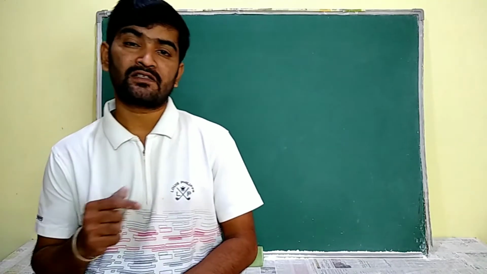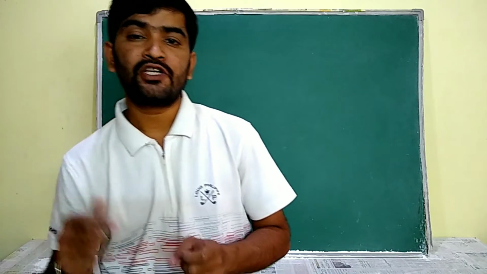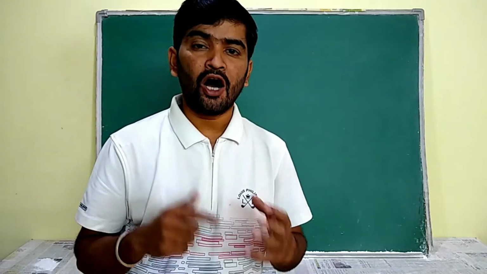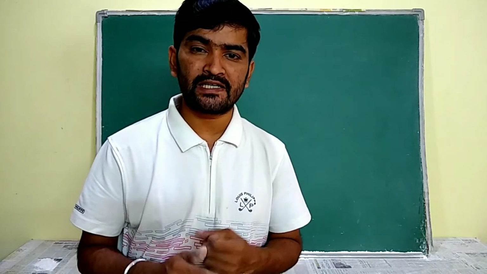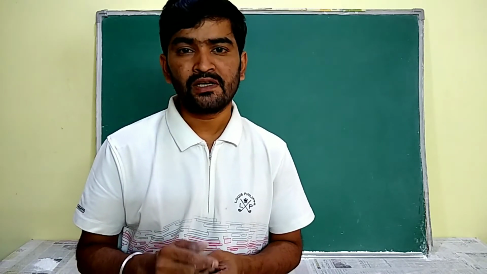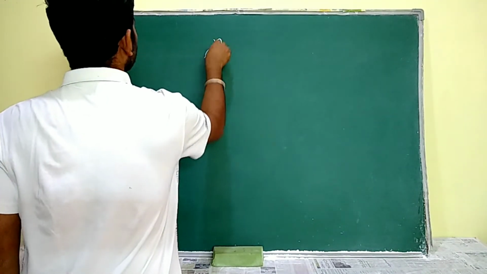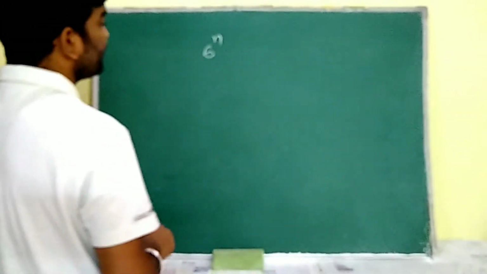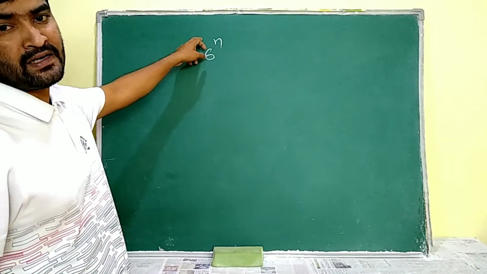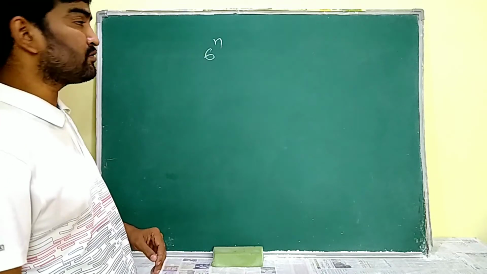Now we will discuss a very important concept, that is whether the given number is having zeros in its expansion or not. How to check whether an exponential value, that is something power of n, is having zeros in its expansion or not, we will discuss now. Firstly we have to prime factorize the given number. For example, see, 6 power of n is given to us. Now we have to check for any value of n whether it is going to have 0 in its expansion or not.